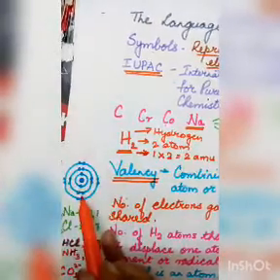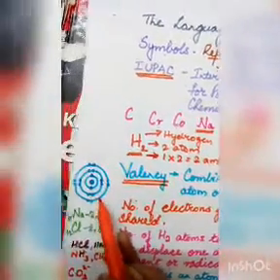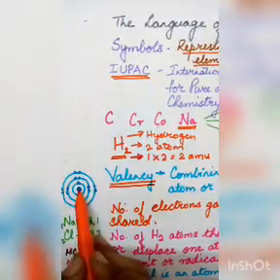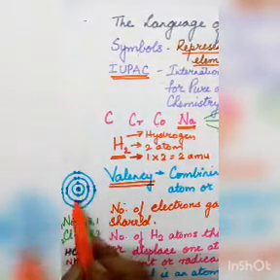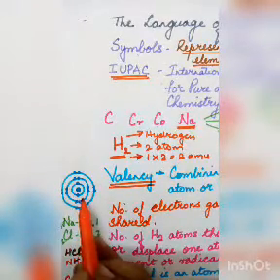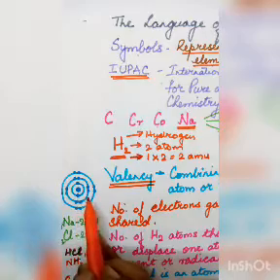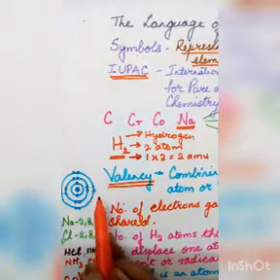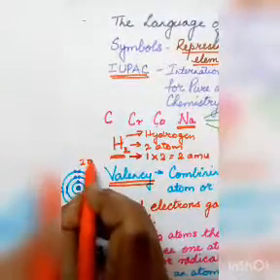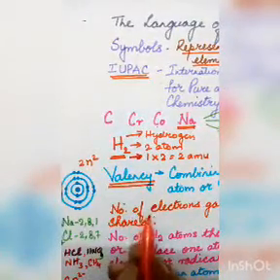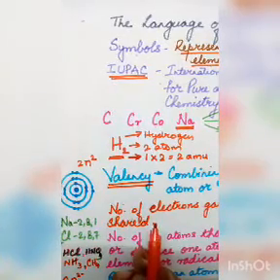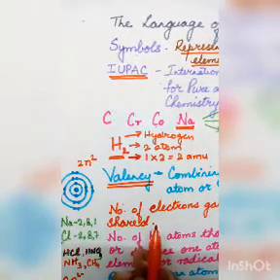Whenever we talk about an atom, this picture comes to our mind. This is the picture of an atom which should come to your mind. Here in this picture, the center is the nucleus, then there are electrons in orbits, and each orbit has a fixed number of electrons. The first orbit will have 2 electrons, the second orbit will have 8, the third will have 18, the fourth will have 32, based on the formula 2n square, where n is the number of the shell or orbit. We will be studying this in detail in atomic structure.